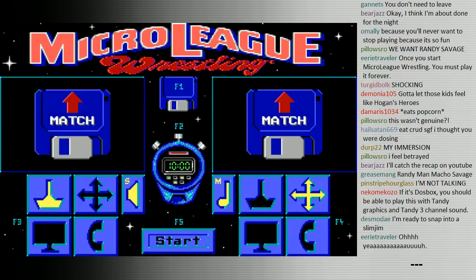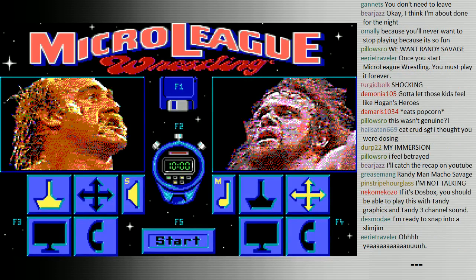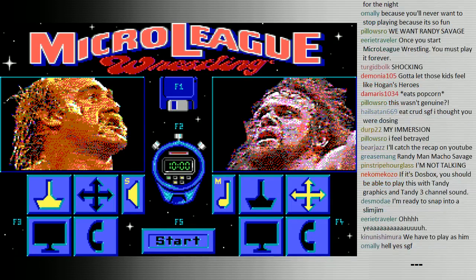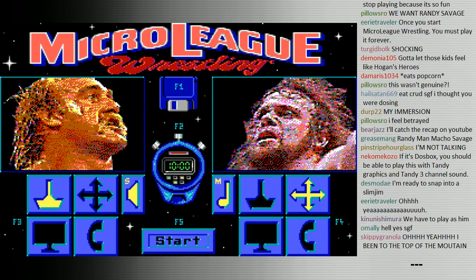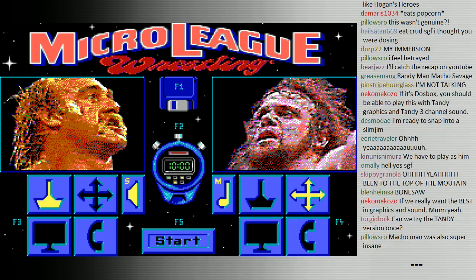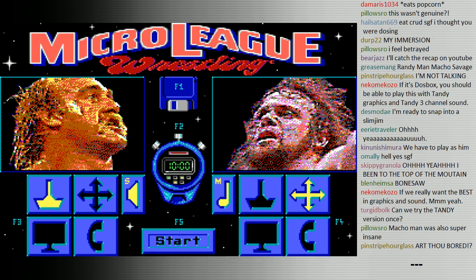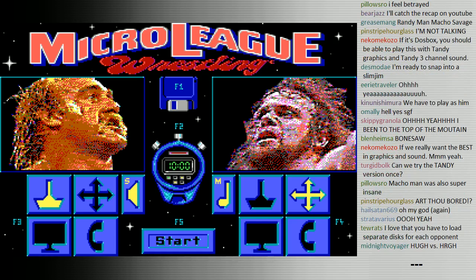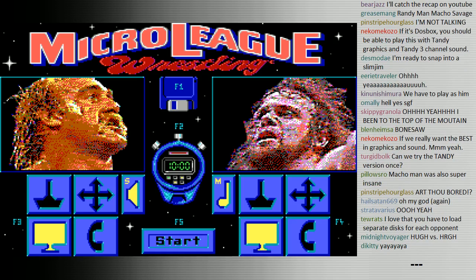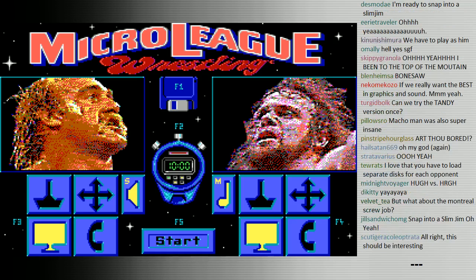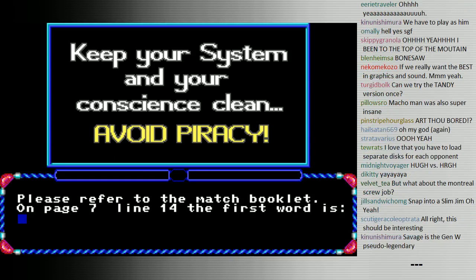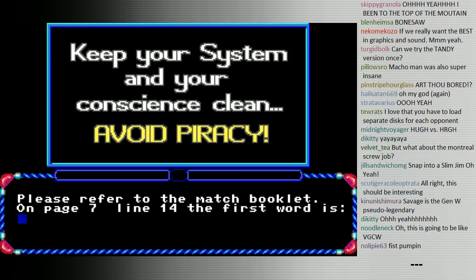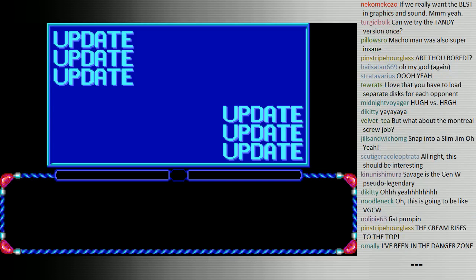Okay, so... There they are. Now this time, let's see how the CPU logic works. I'm going to pick computer versus computer for this one, just because we saw how I did, a human player, against the computer. So, if I pick CPU for both of them, how will this go? Yeah, on page 7, line 14, the first word is still nothing. That's weird, right?